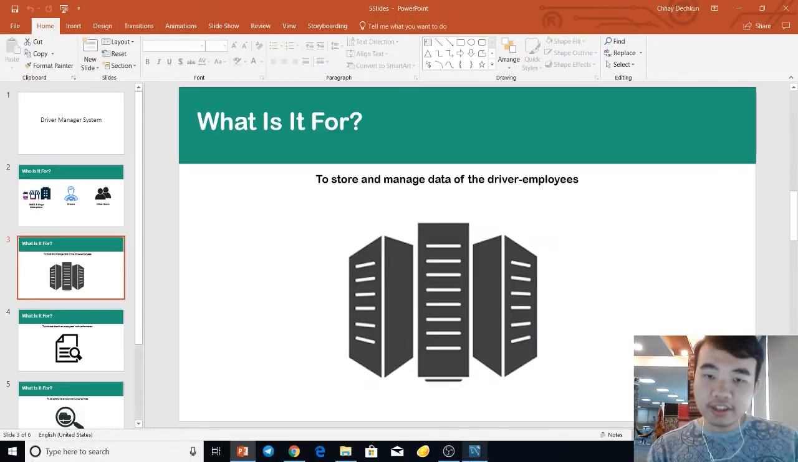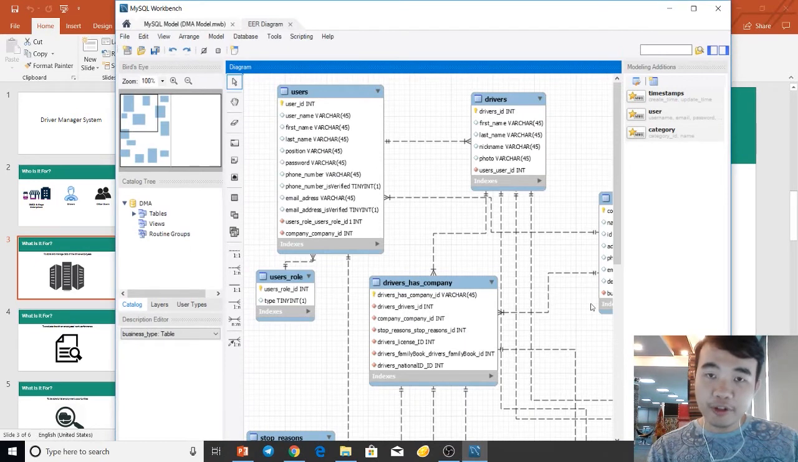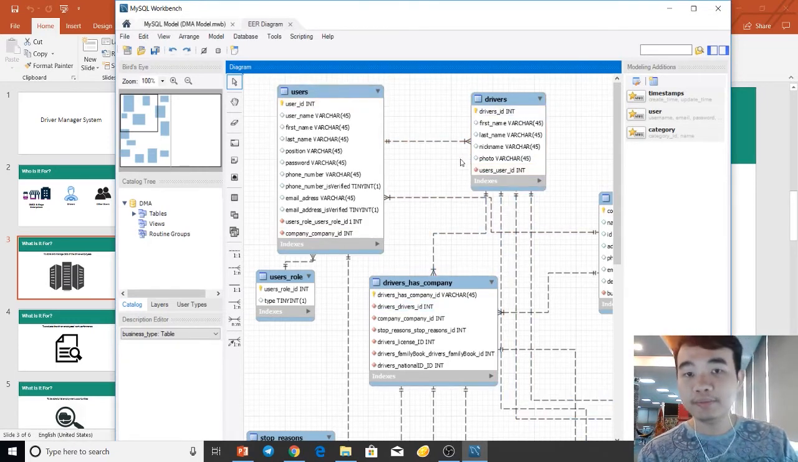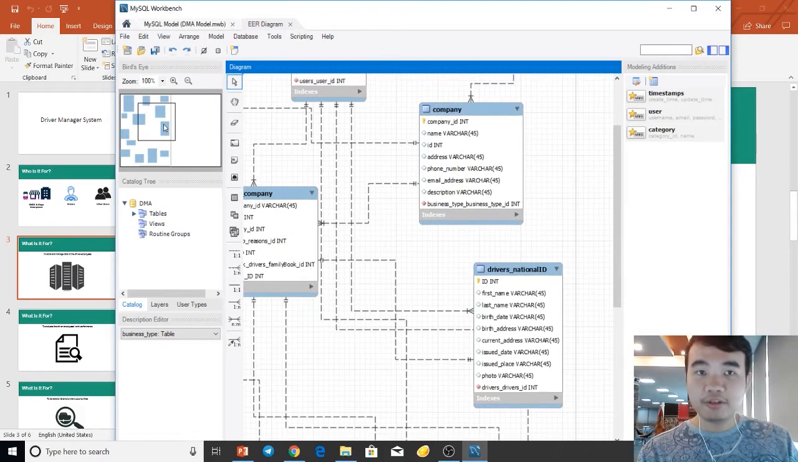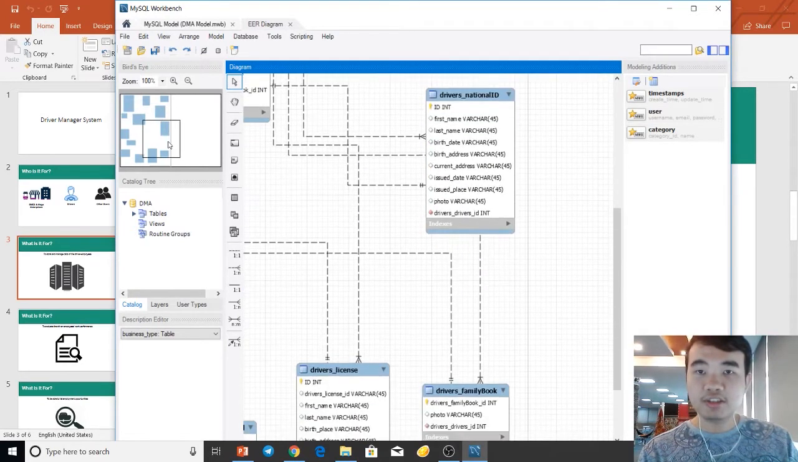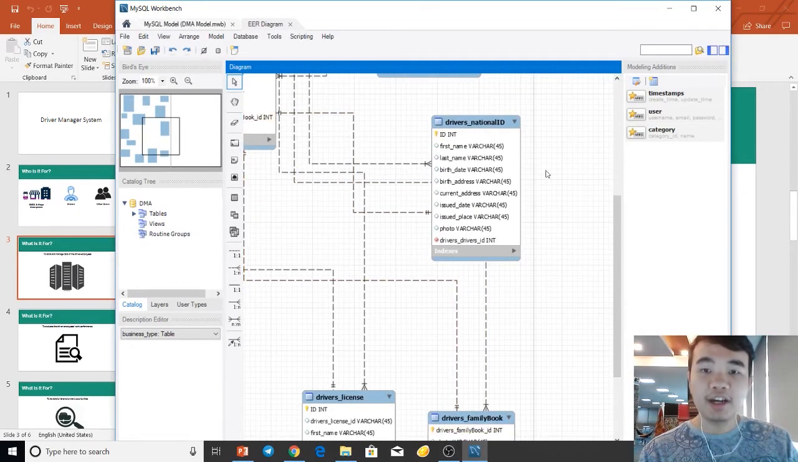And for the important information that can be stored in the database, the companies can first of all store the personal information of the driver such as their first name and last name, and also some other important information that they can store digitally, such as the driver's national ID, the family book, and also their driver license as well.